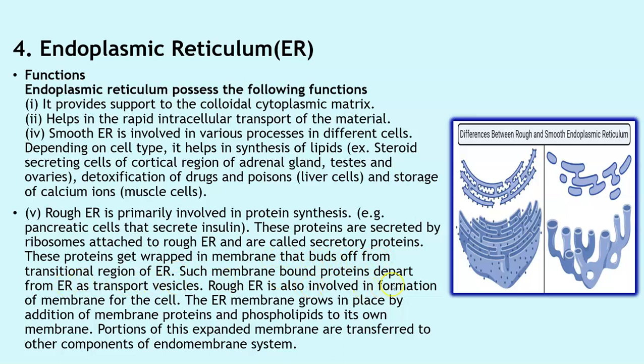Such membrane-bound proteins depart from the ER as transport vesicles. Rough ER is also involved in the formation of membrane for the cells. The ER membrane grows in place by addition of membrane proteins and phospholipids to its own membrane. Portions of this expanded membrane are also transferred to the other components of the endomembrane system.